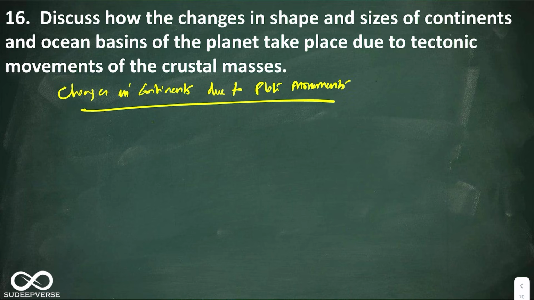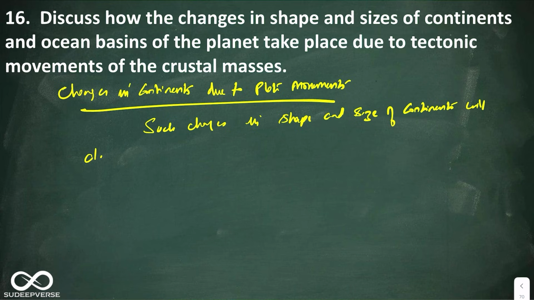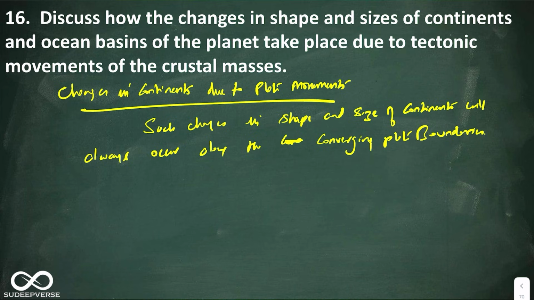Here the first point you should say is such changes in shape and size of continents will always occur along the converging plate boundaries. Okay, now this is the first point. The second point you have to write is